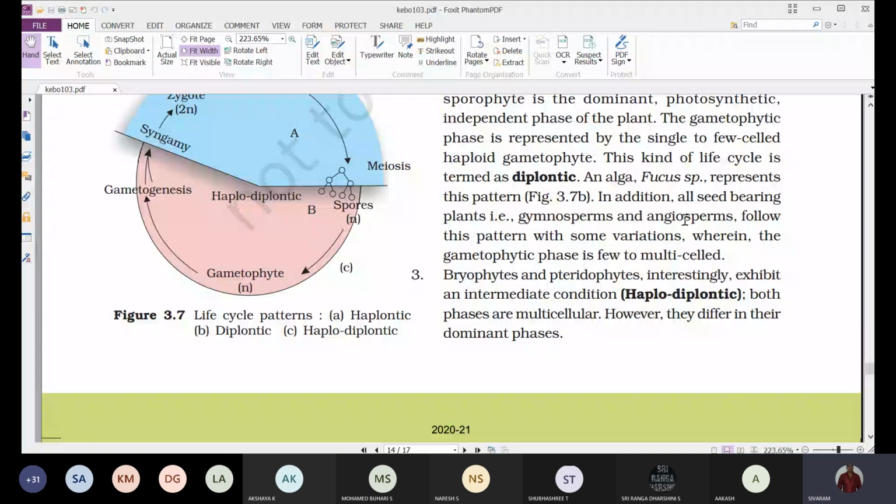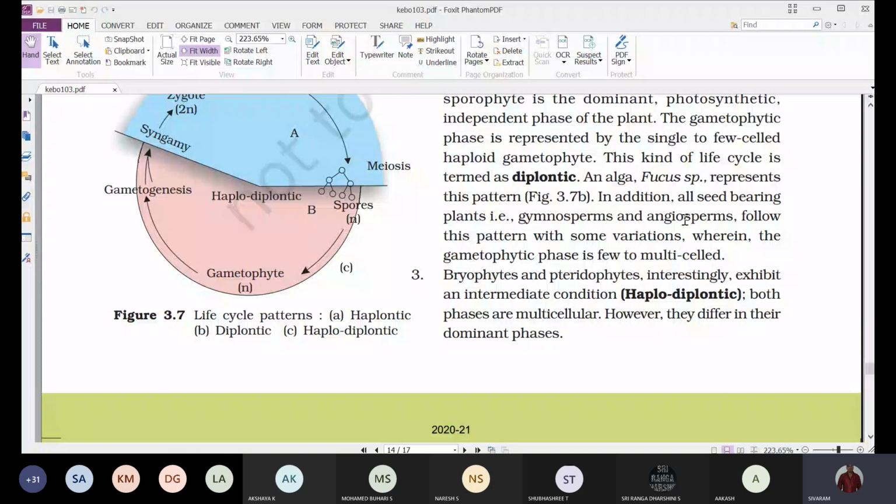They follow this pattern with some variations wherein the gametophytic stage is multicellular. In gymnosperms, the female gametophyte is multicellular and consists of few cells, but in angiosperms the female gametophyte consists of only 7 cells.